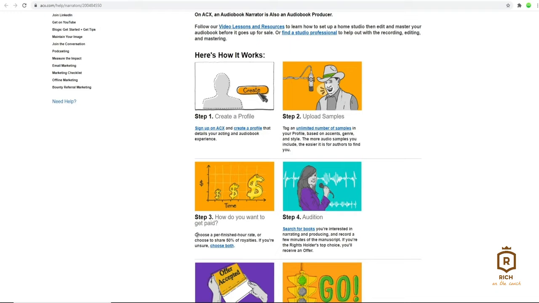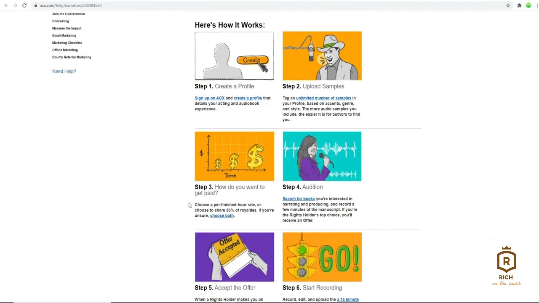ACX supports many different types of payment options such as PayPal and bank transfer, and you can set how you want to be paid. So you can choose to get paid as a per finished hour rate, so how you'll get paid will depend on how many finished hours of your recording you can make. But if you prefer, you can also go for 50% share of royalties, which means once the audiobooks have been uploaded on Audible or Amazon, you can get 50% from every purchase of the audiobook.